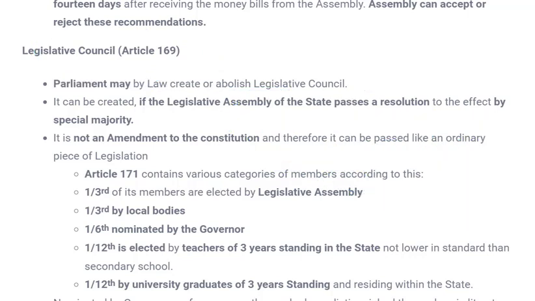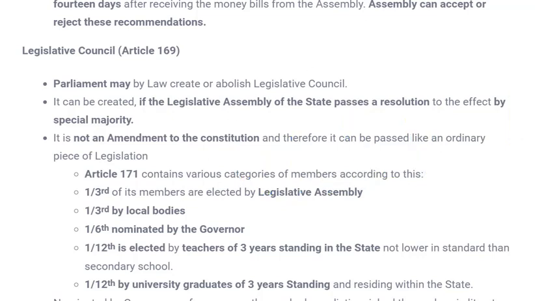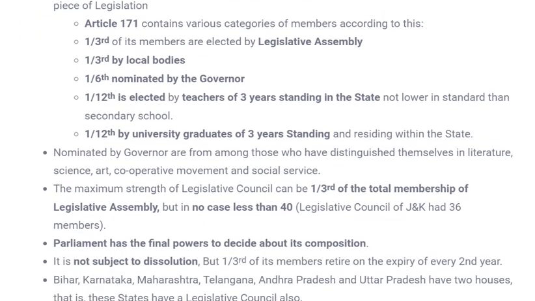And what are the members of the legislative council? It is not denoted directly, it is actually given in ratio, and most of the people are nominated and few are elected. So what is the ratio that has to be maintained? It can be remembered by the formula of 1/3, 1/3, 1/12, 1/12, and finally 1/6. Let's see each of them one by one. Article 171 contains the categories of these members. What is mentioned in article 171?